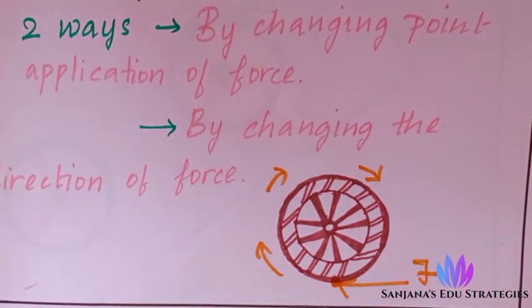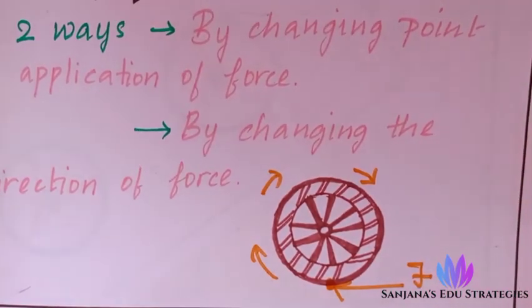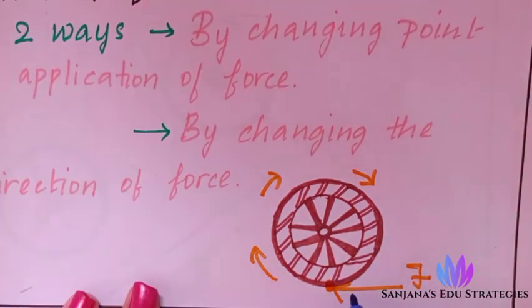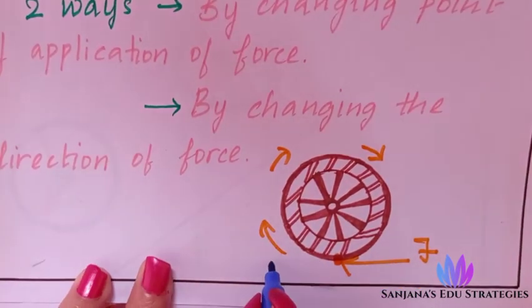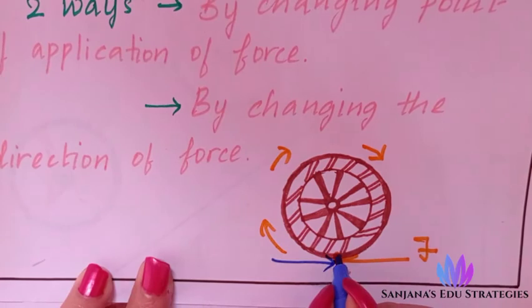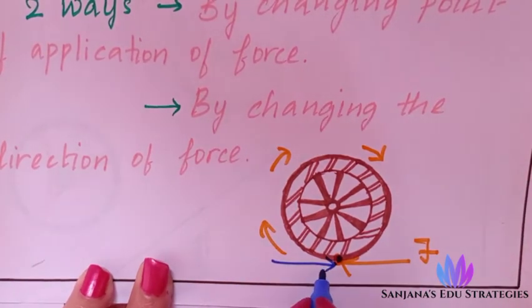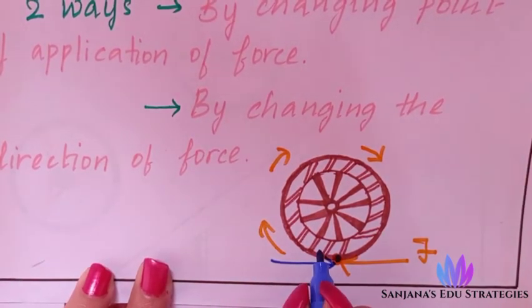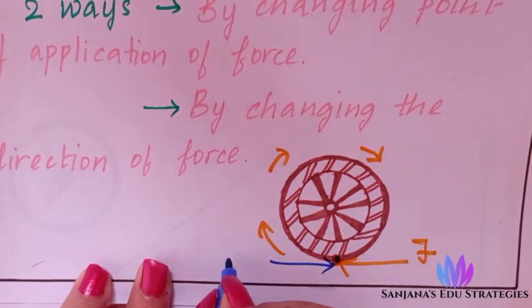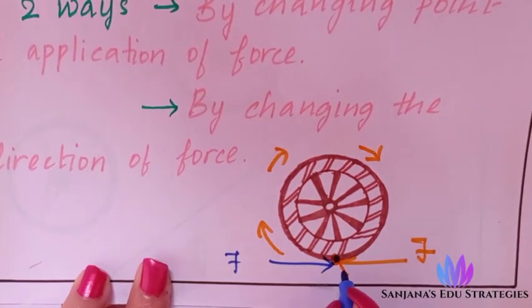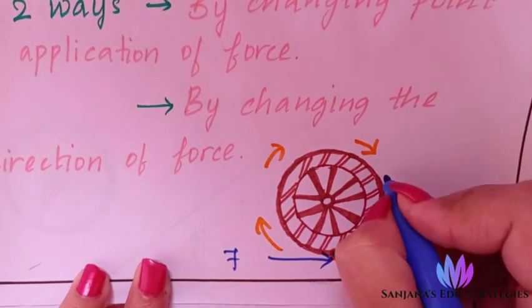So I can just change the direction of force. Now I gave it in this direction. Same point, but I am just changing the direction of force. Then which side will the body move? The opposite side. Yes, it will move like this.